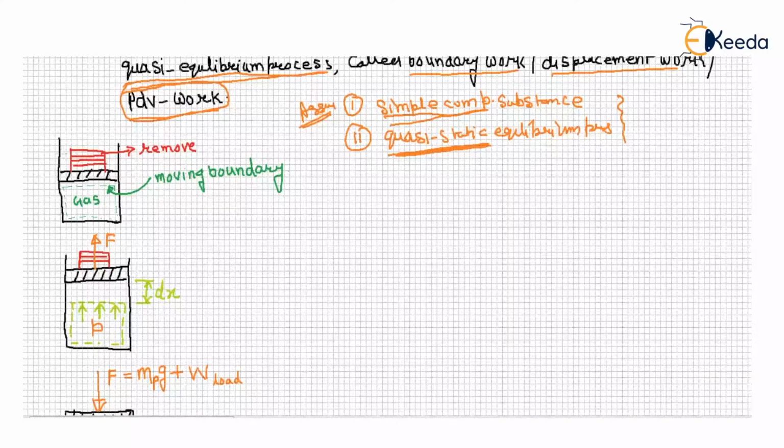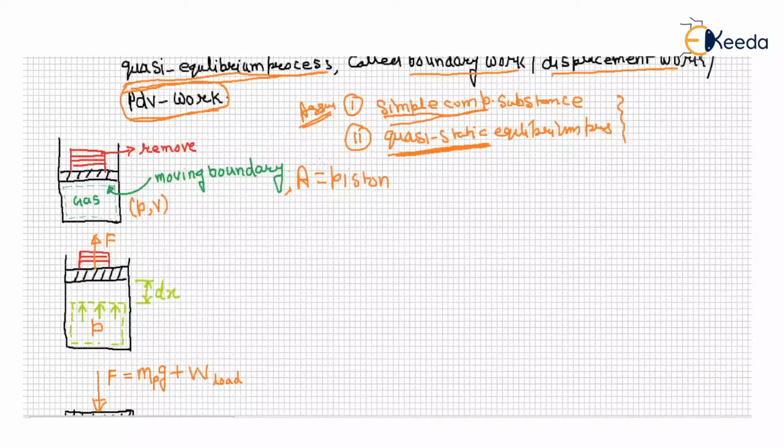You may assume that there are many sand particles, and you remove the sand particles one by one. During that process, the piston will displace very slowly, right? That means consider a gas in a piston cylinder arrangement. The initial pressure of the system is P and volume V, and take the piston cross section area as A.